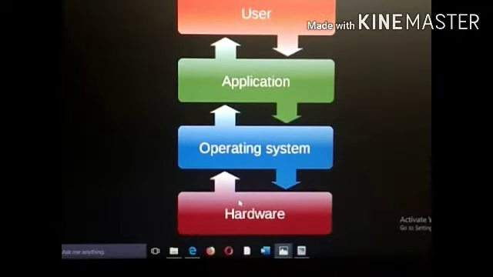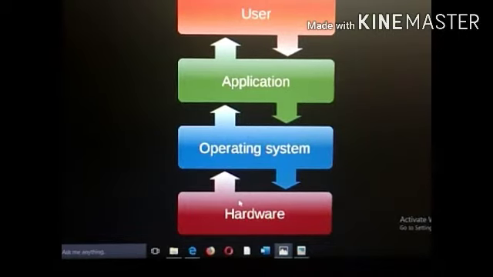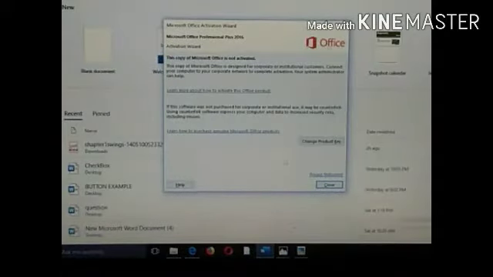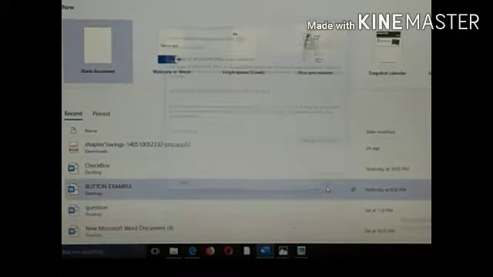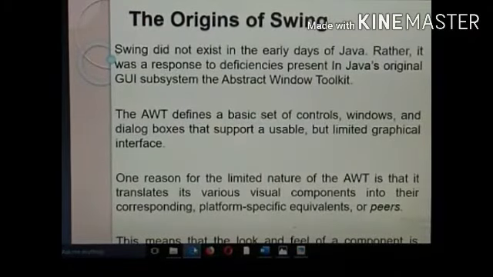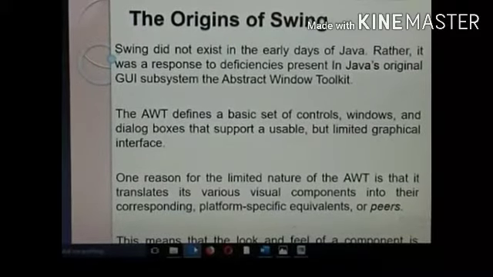Any operating system, like Windows, Unix and Mac, together with the hardware, will make the components show in a different way. That is the look and feel of the components, like a button, will be different on different operating systems. So AWT was not platform independent.